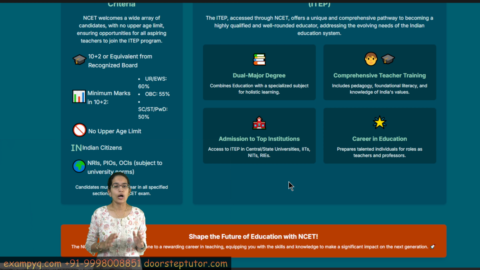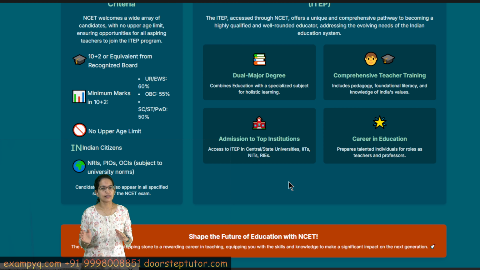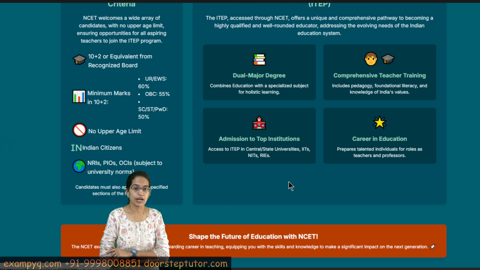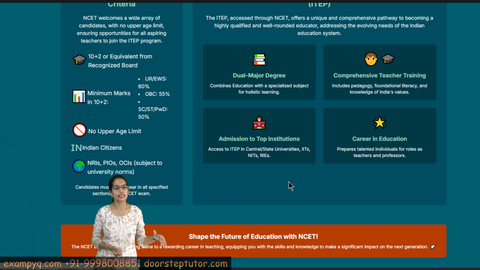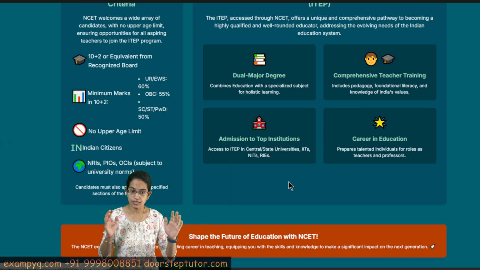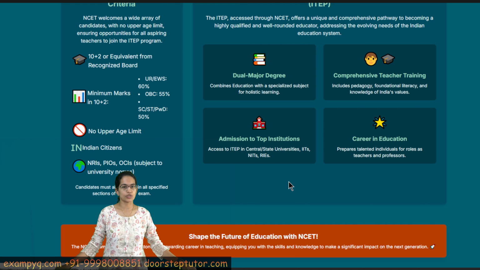But once you qualify the NCET examination, you get admission for the integrated education program at central universities, state universities, IITs, NITs and regional institutions. This would include a comprehensive 4-year teachers training program and can help you with careers in education.